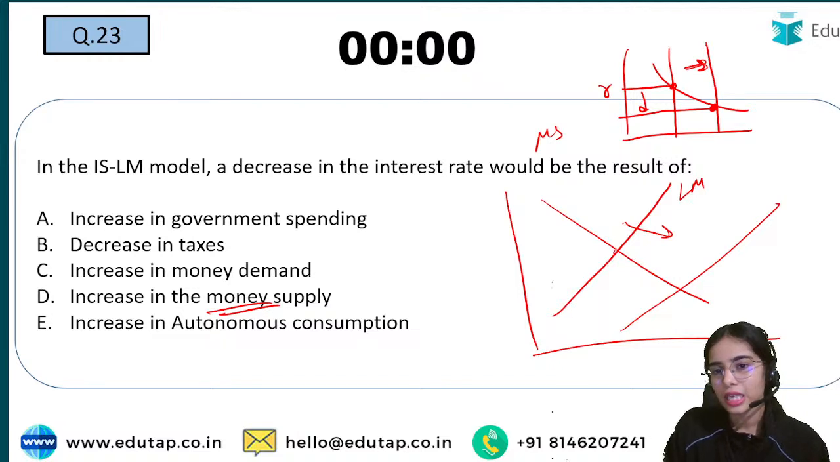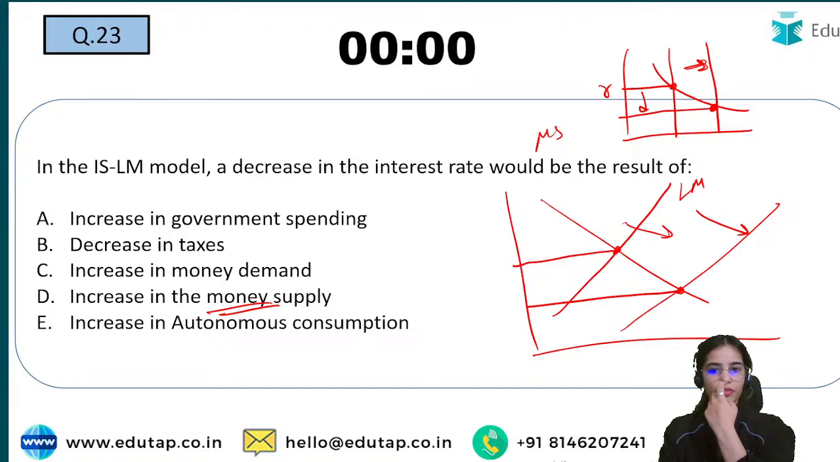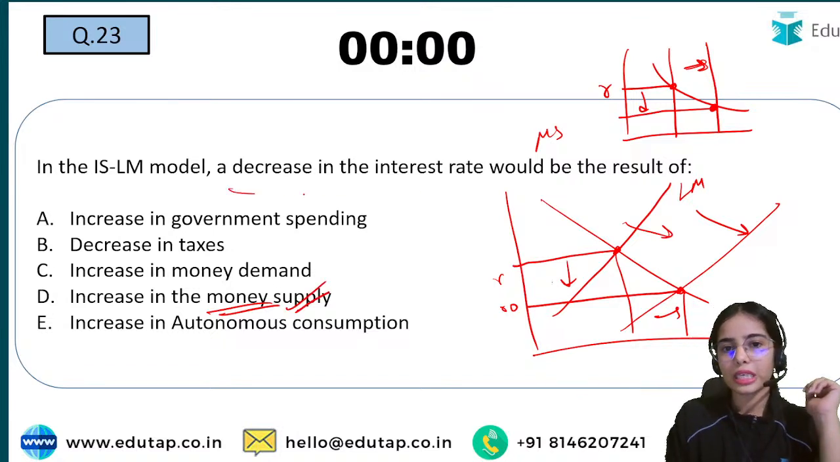So here you can see that the rate of interest is declining because of the rightward shift in the LM curve. The rate of interest is declining, and the level of income is increasing. So this is the reason for decrease in the interest rate.